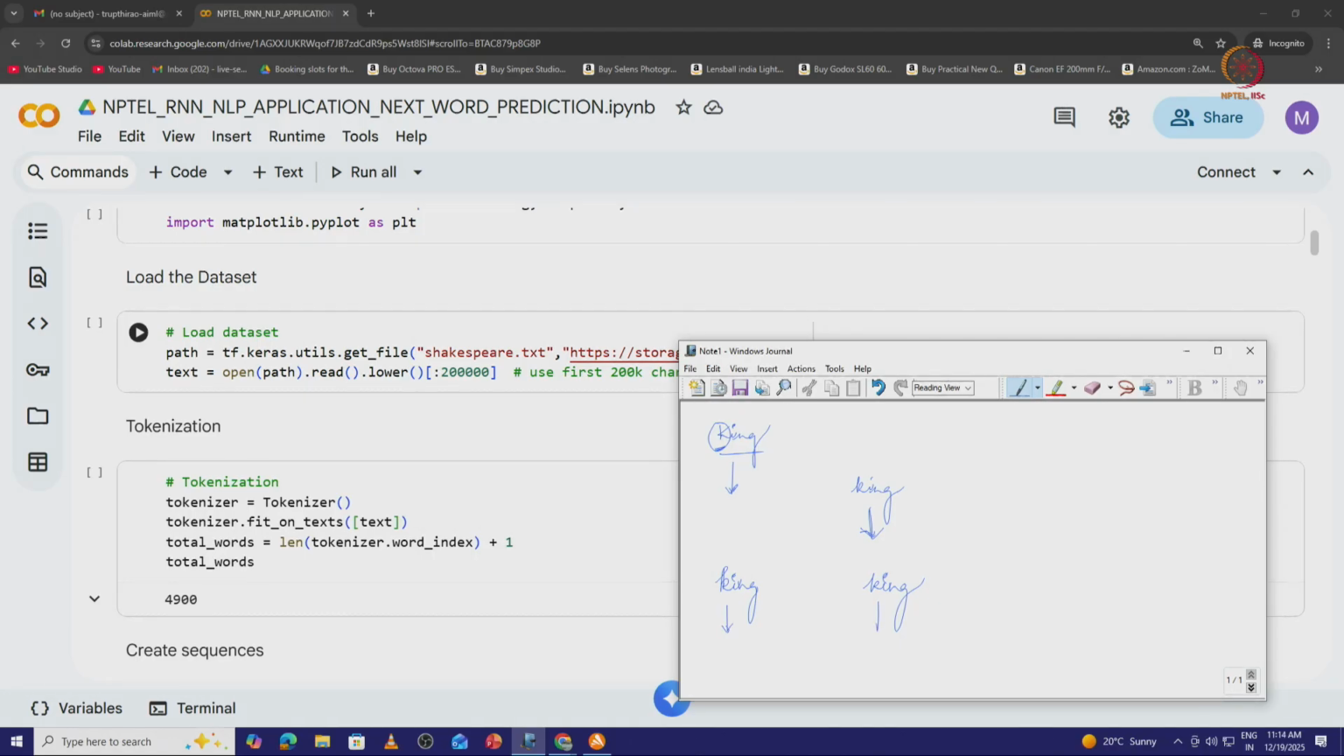We know that the model understands only numbers. So, these words or tokens will be converted into some numbers. If I assume the representation as 5, this will also be 5.